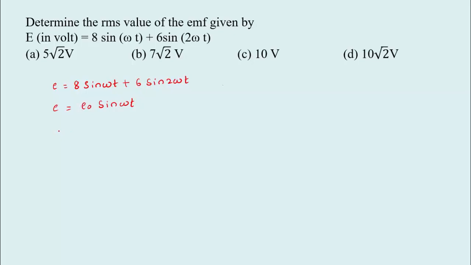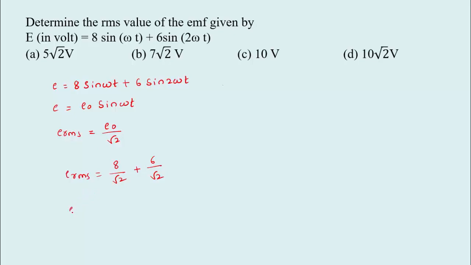So we have the equation for E RMS, that is E RMS equal to E naught divided by root 2. So we can use this equation here: 8 by root 2 plus, one more value, 6 divided by root 2. This is the E RMS value. So let us calculate this value.